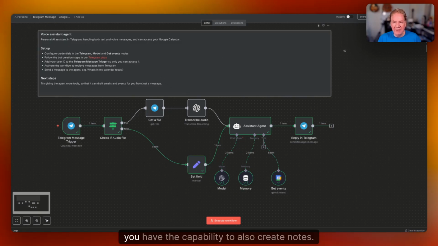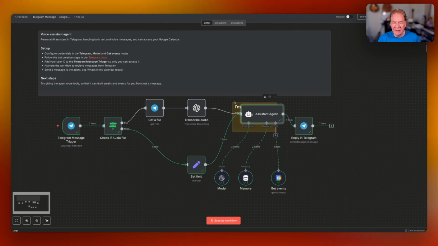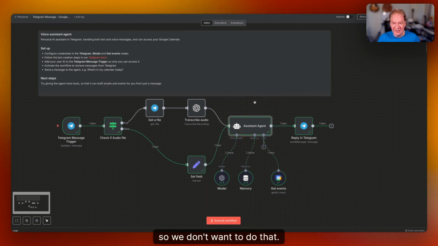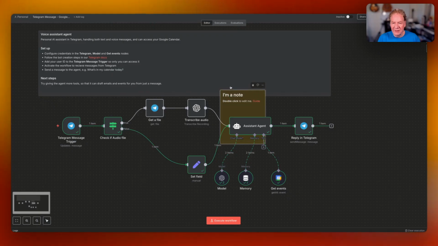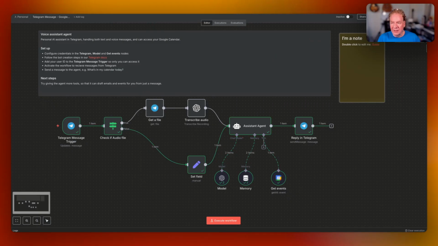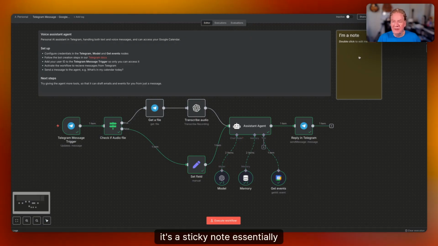Other than you have the capability to also create notes. So I can actually, okay, so we don't want to do that. Let's try that again. So, okay, here. When you click the little note icon over here on the right, it's a sticky note essentially.